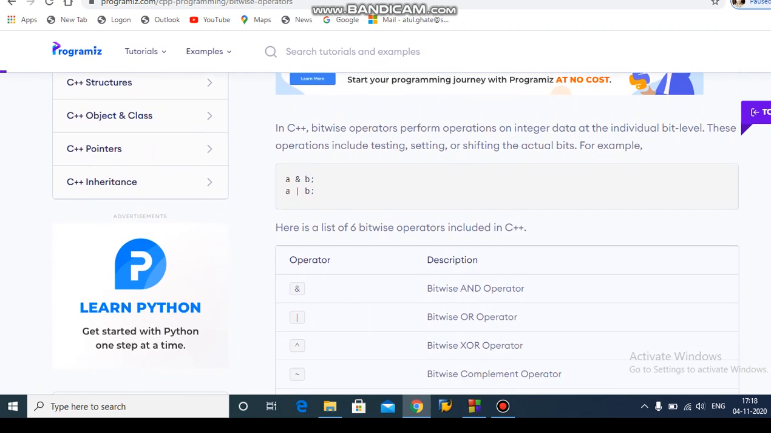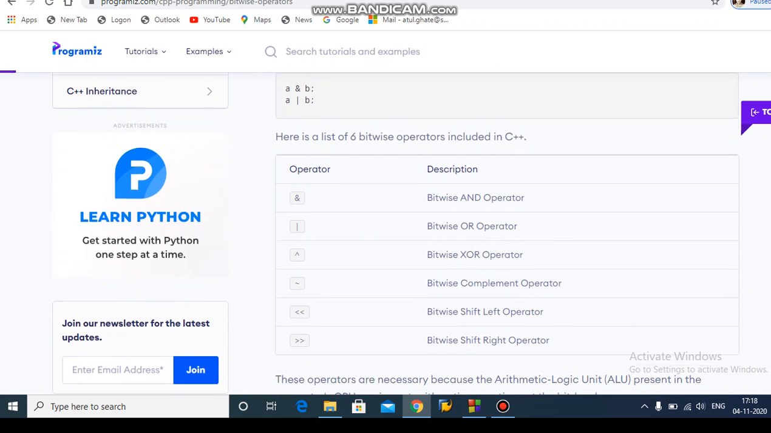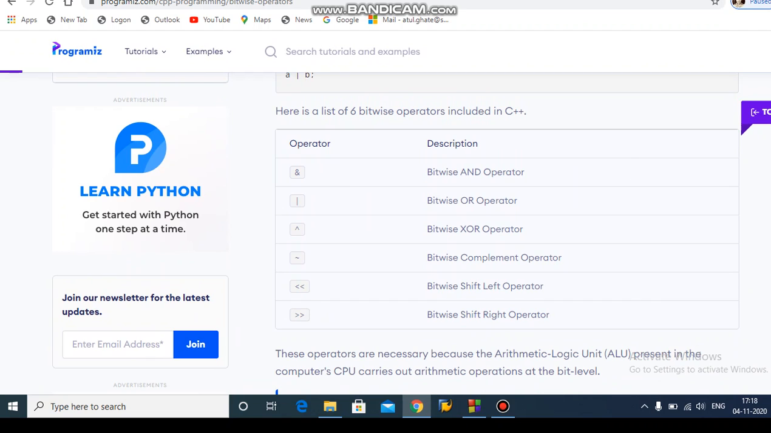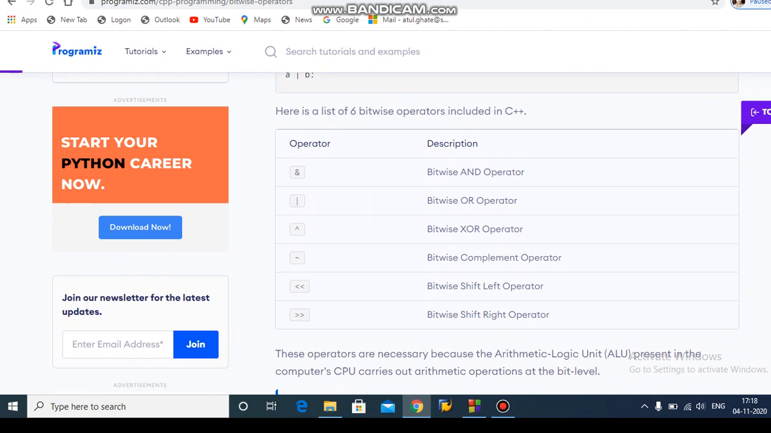Please see the table. Here is a table. The logical operator consists of double symbols, the double AND and double OR, and not equals to. The logical NOT or bitwise NOT cannot be included there. Okay, so first is the bitwise AND operator. This is the single operator, and it is also called the bitwise AND operator.